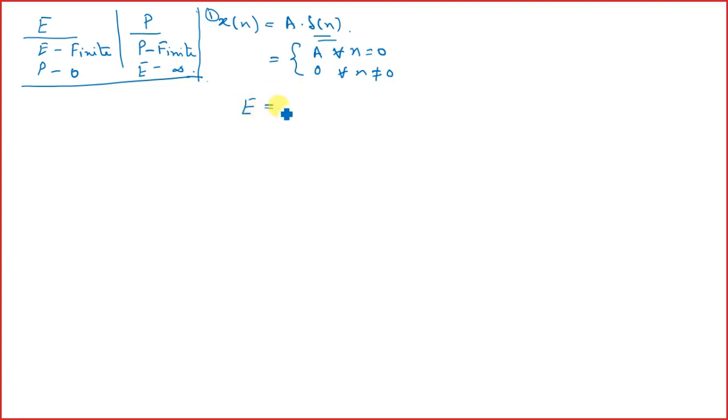Energy is given by summation of n equals 0 to 0 modulus of x n whole square, which is A square. Now A square, if your A is finite, then it is an energy signal, right?